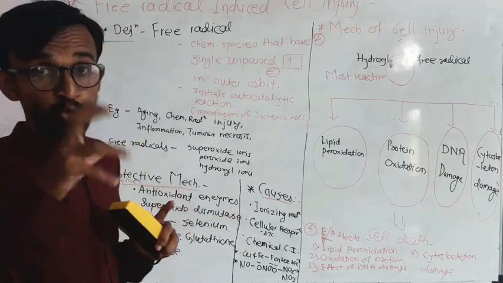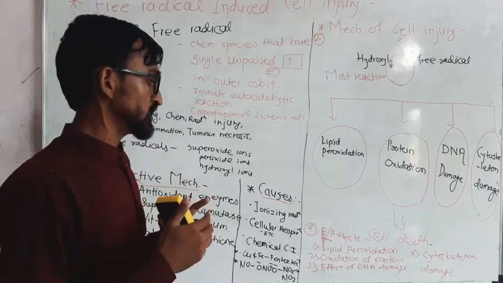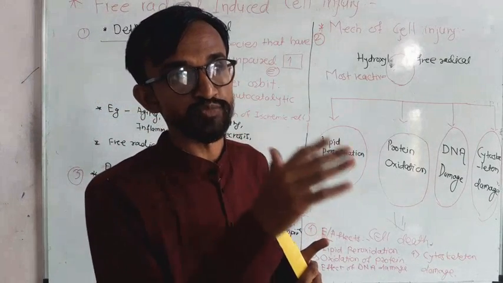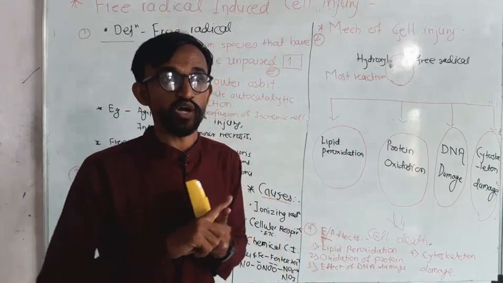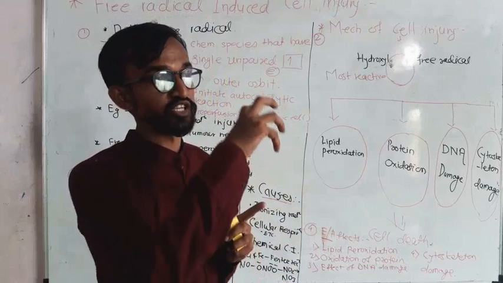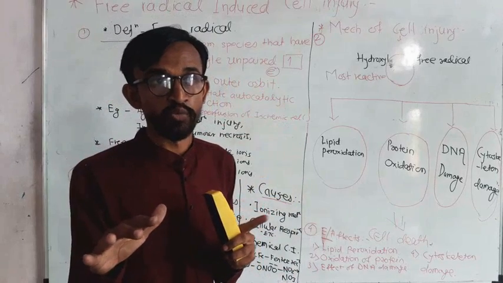Later, the protective mechanism, the effects on the biochemical processes of that respective cell injury, and how the mechanism of that cell injury disturbs homeostasis.